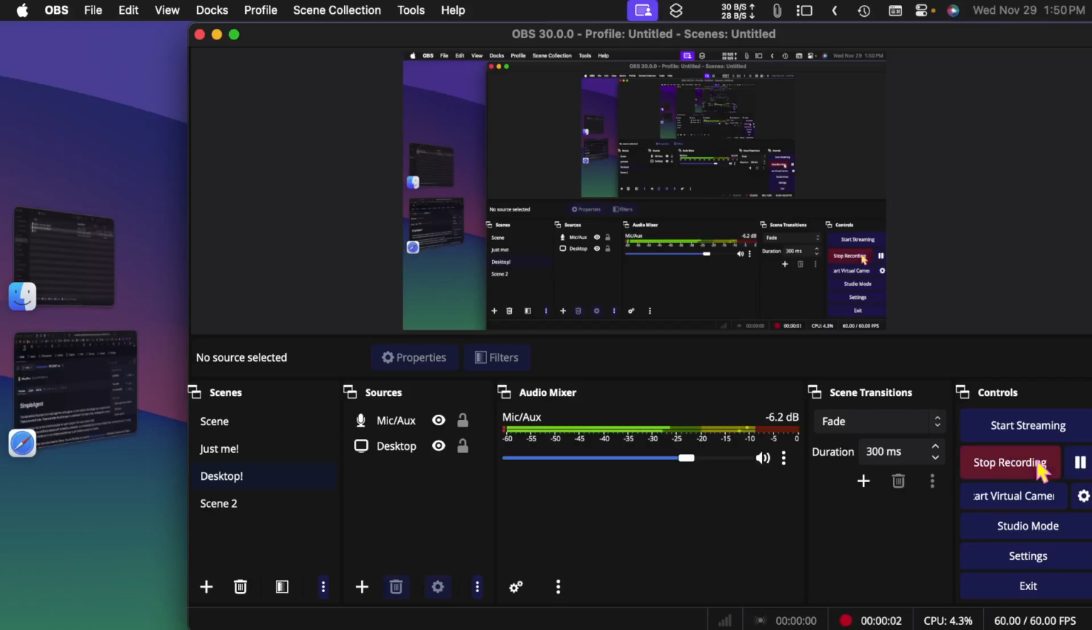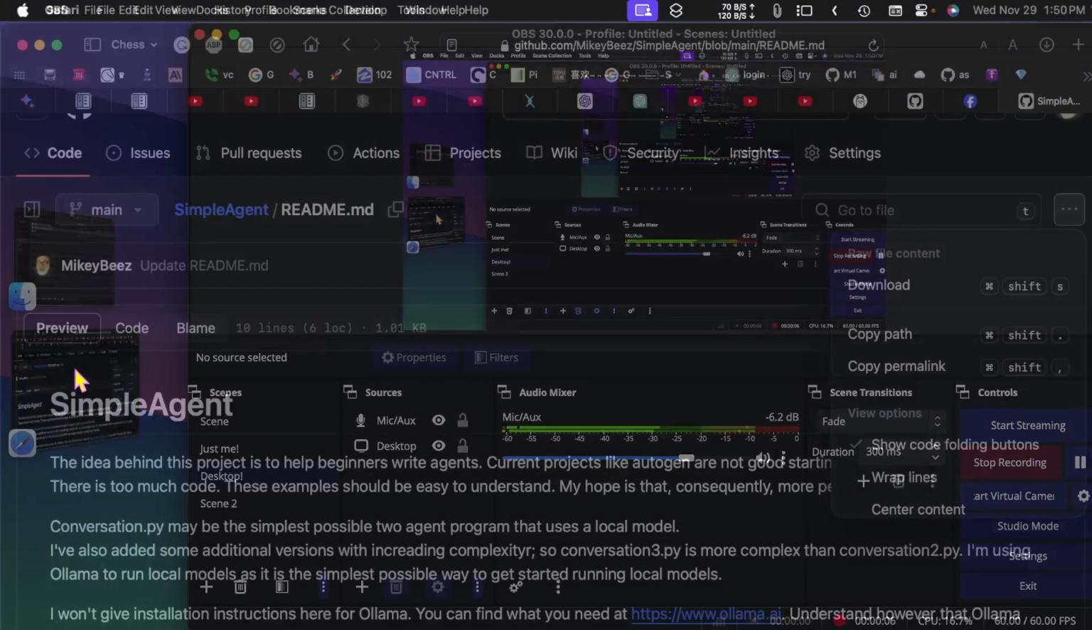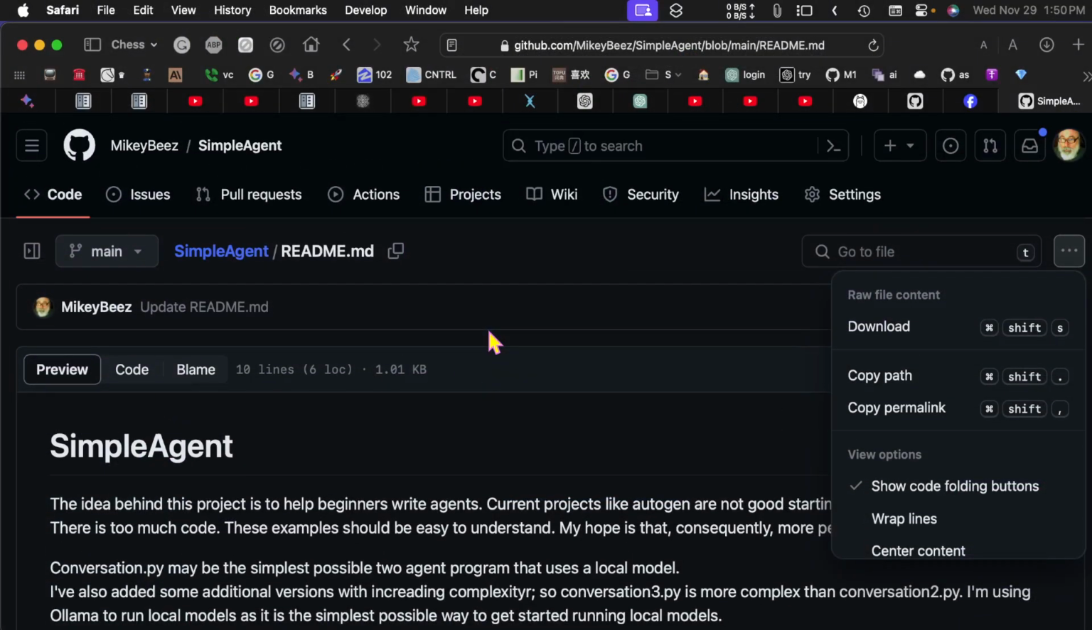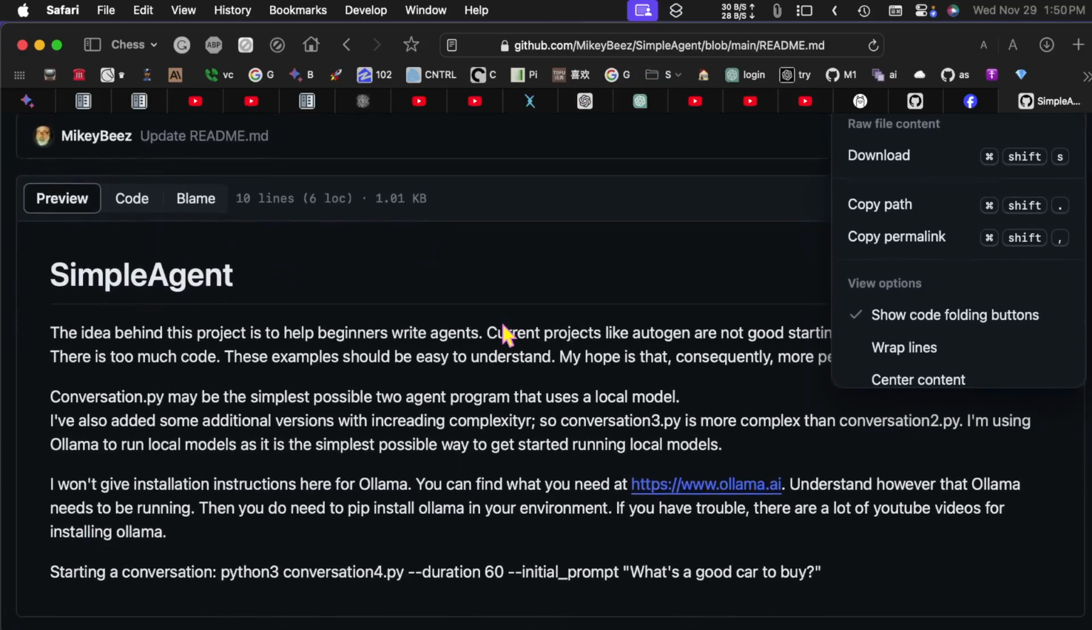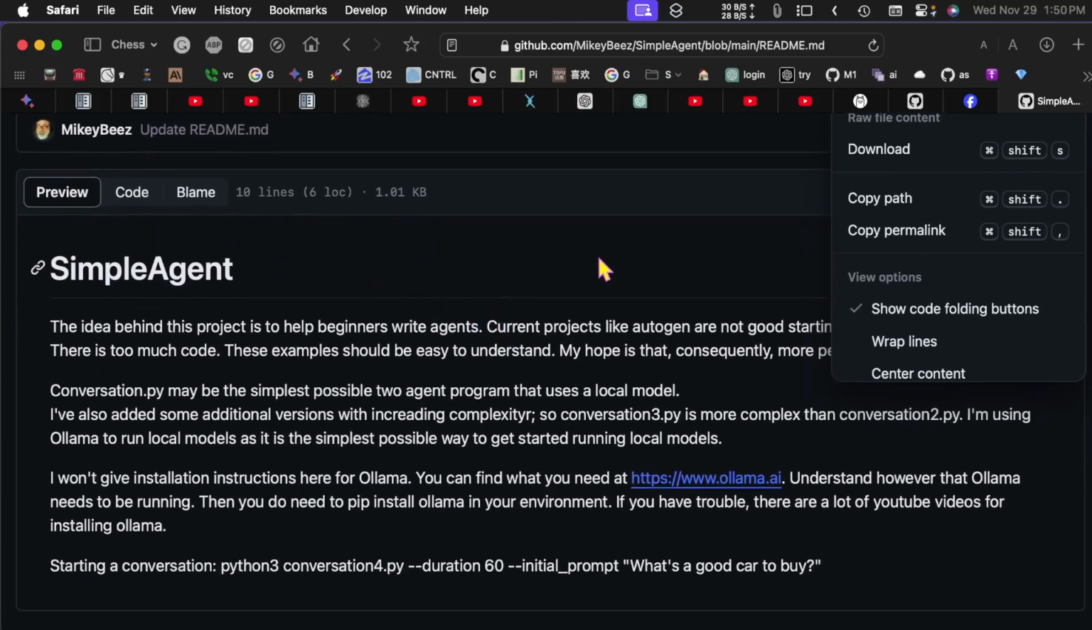Good morning. Today I have a new project that I'd like to talk to you about. Here is the GitHub repository for it. It's called SimpleAgent, and I just started writing it this morning. The idea behind this project is to help beginners write agents.